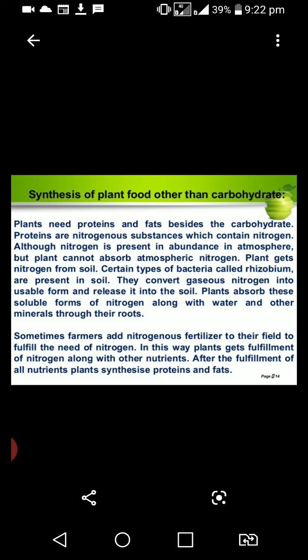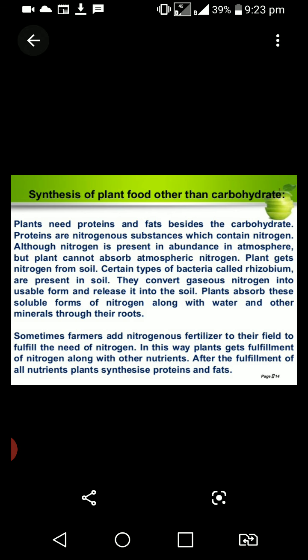Plants can then synthesize proteins and fats. So, soil contains an enormous amount of nitrogen. When they need it, plants absorb nitrogen from the soil, not from the atmosphere.